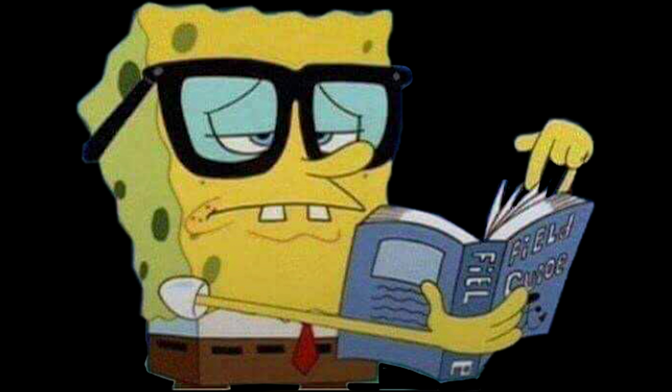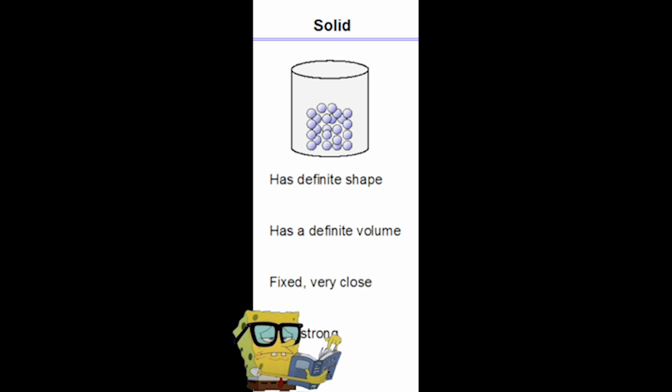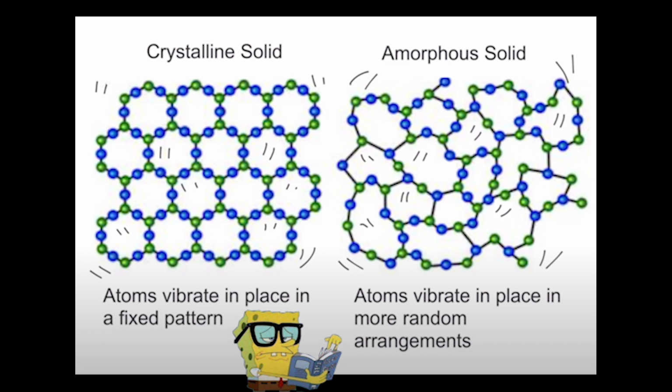Hello everyone, I'm Tubby SpongeBob SquarePants. Today we will be talking about solids, liquids, and gases. To start off, solids can either be crystalline or amorphous. Crystalline solids have a structure in perfect order, while amorphous solids have considerable disorder within their structures.